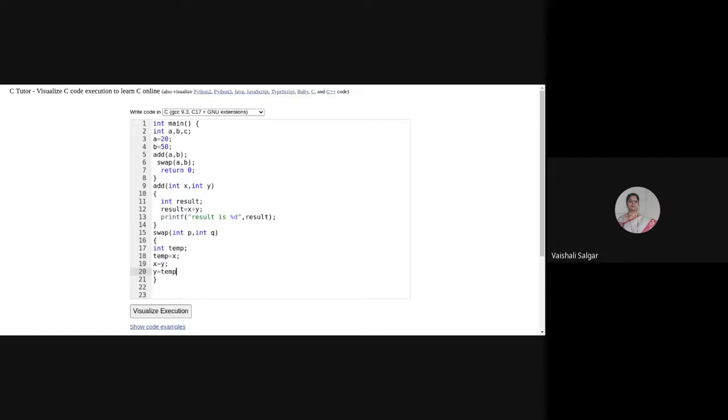What will be the value? 10. 10, correct. Now when I run this code, whenever I'm calling the methods add and swap, have a look and I will let you know in detail what the problem was. Oh, we have used p and q, so x and y are not recognized by my compiler.